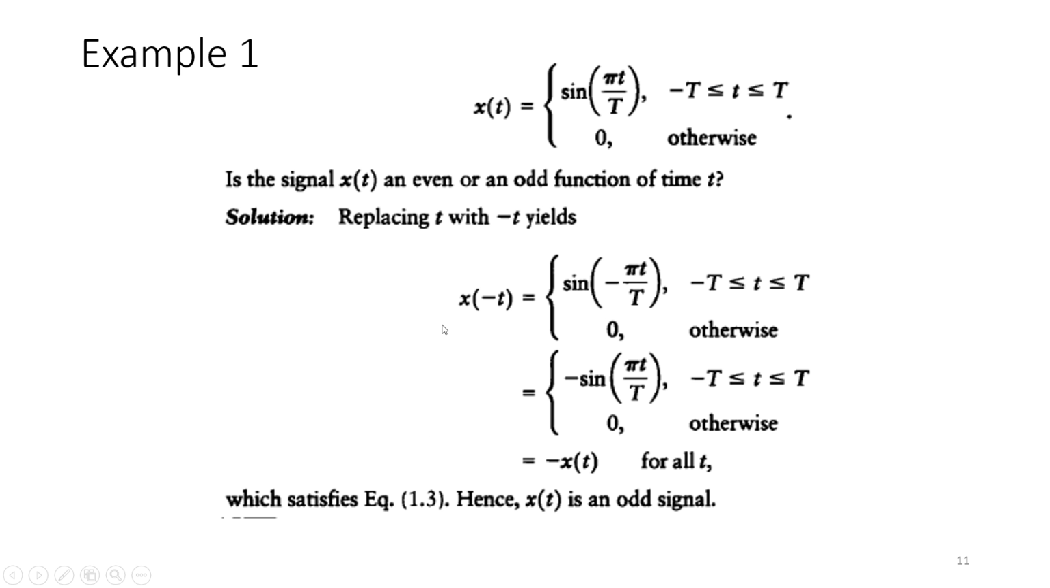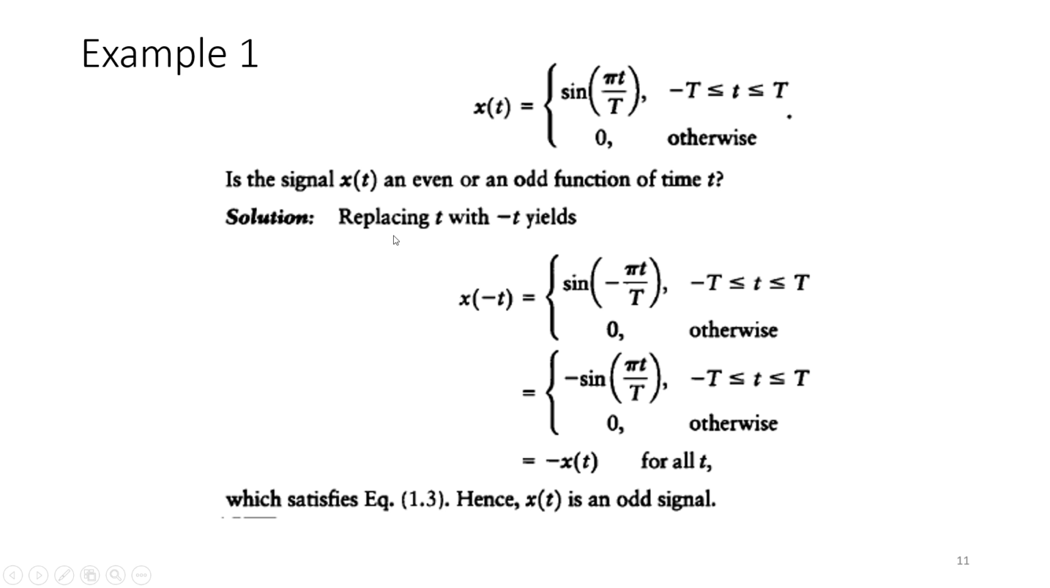So let us consider an example where x(t) is represented by the sinusoidal function sin(pi t by T), where T is the time period and t is bounded from minus T to T, and it is 0 otherwise, meaning other than this period the value of this signal is 0. So is the signal x(t) an even or odd function of time? We need to find out.